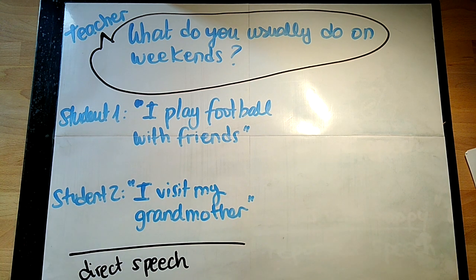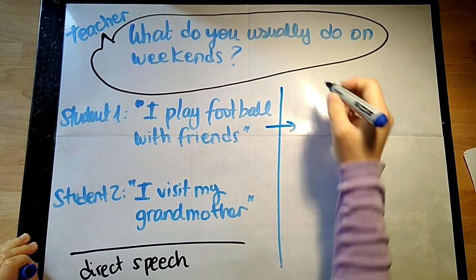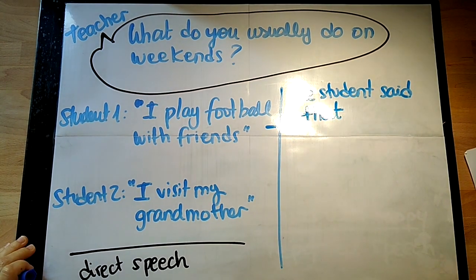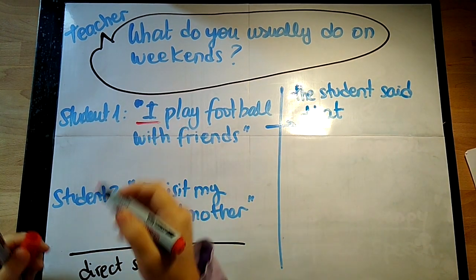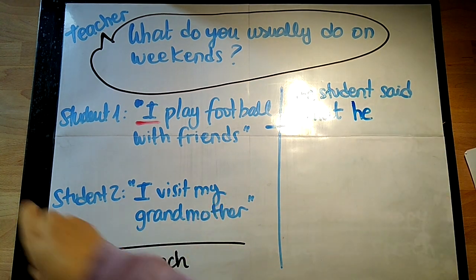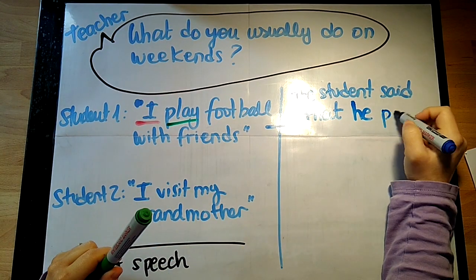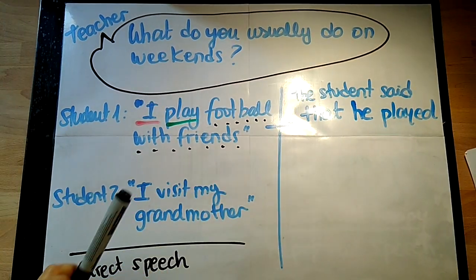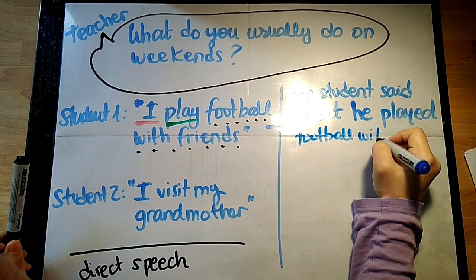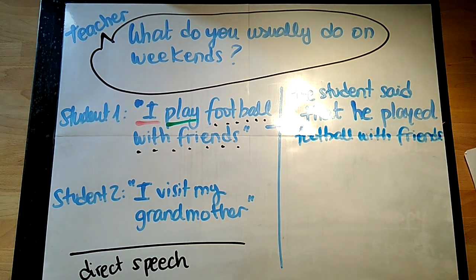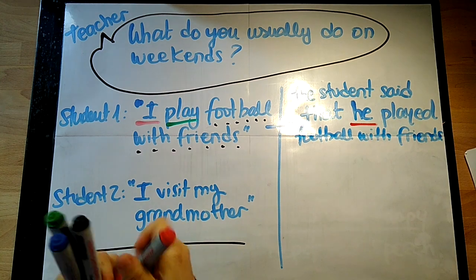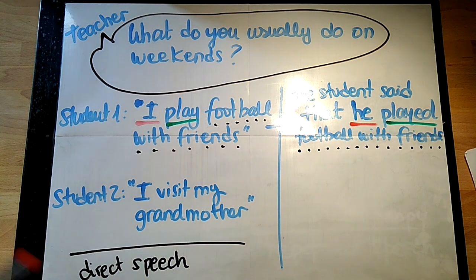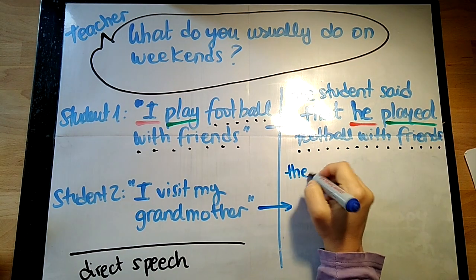But if we do the reported speech, we need to change some things. First of all, we would add "the student said" and continue with the subject. In this case, it would be "I," but when we report, we change the subject to "he" or to "she." Then play, as it is a present simple, would change for played, past simple, and finally we would finish the sentence with the rest of the words. So again, we have he because it was I, it's a student and it's a boy, played because it was present simple play and we changed to past simple.